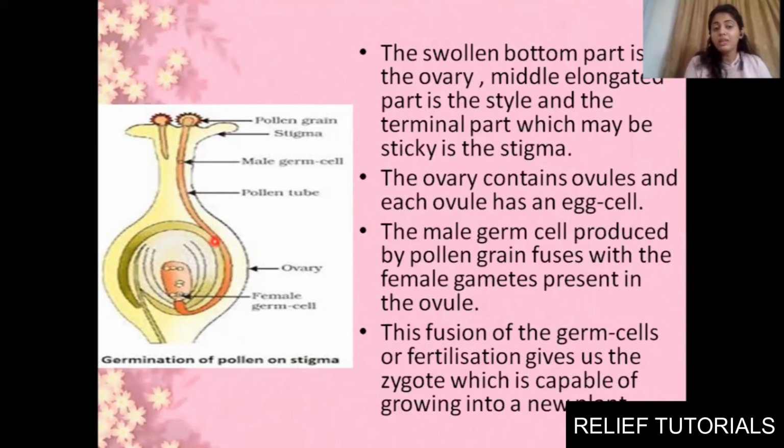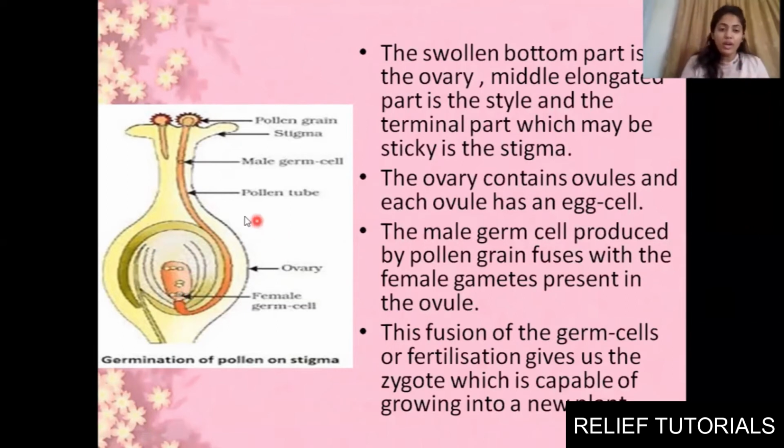You know that there will be a tube nucleus, so it will start forming a tube-like structure. Why? Because we need to fuse the male gamete and female gamete. As you all know, in sexual reproduction there should be fusion of male and female germ cells, that is egg and sperm, or you can say female gamete and male gamete. Clear? So for fusion we need to transfer the male gamete present inside the pollen to reach the egg cell, the female gamete present inside the ovule.